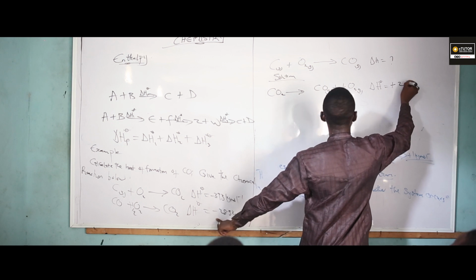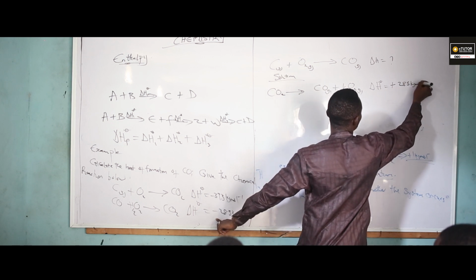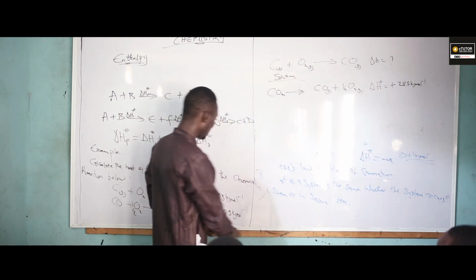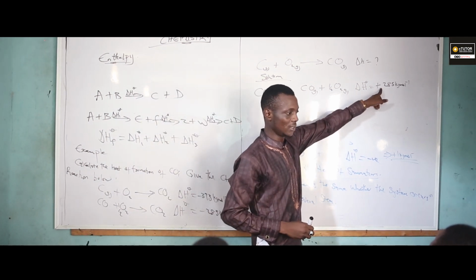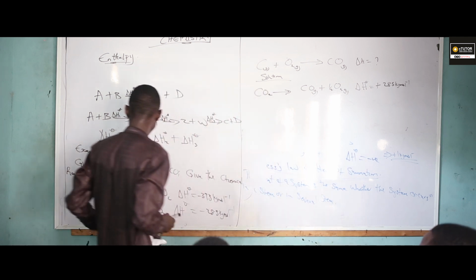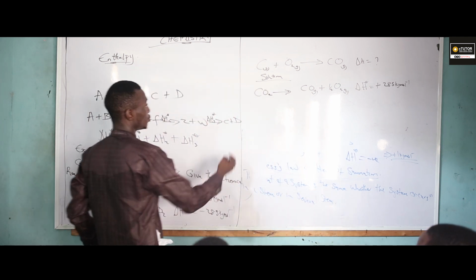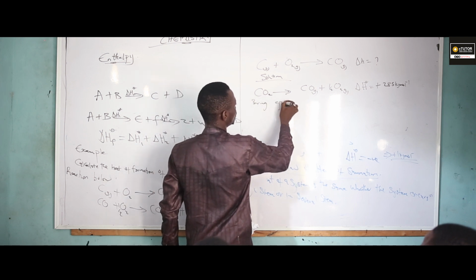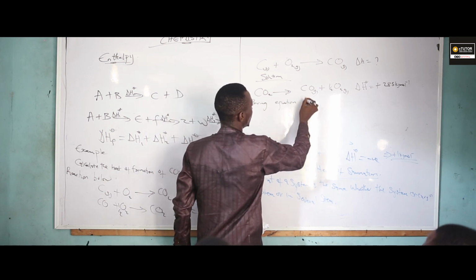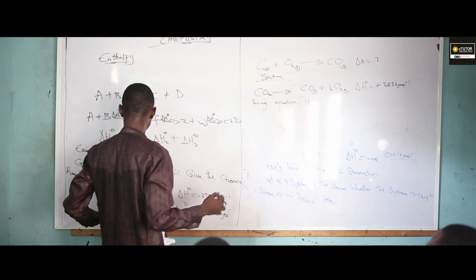It's going to give us plus 285 kilojoule per mole. Since I'm reversing, I'm having negative before. Here I will be having positive. Do you get it? So I have this. Let me bring equation 1. So what I have in equation 1,